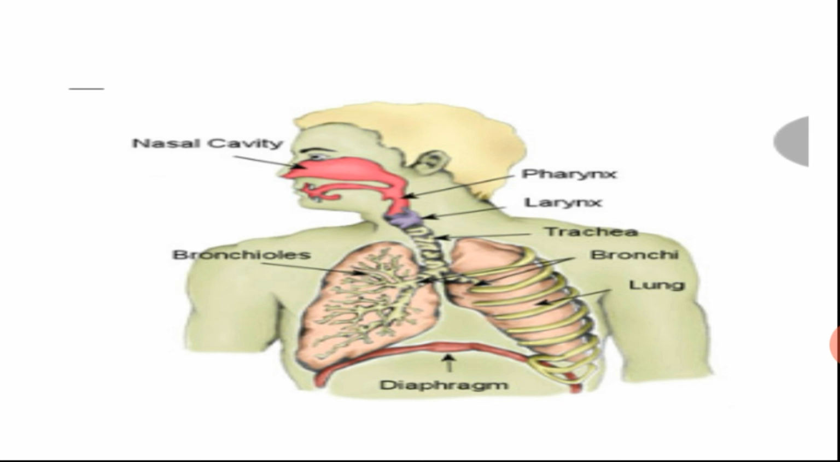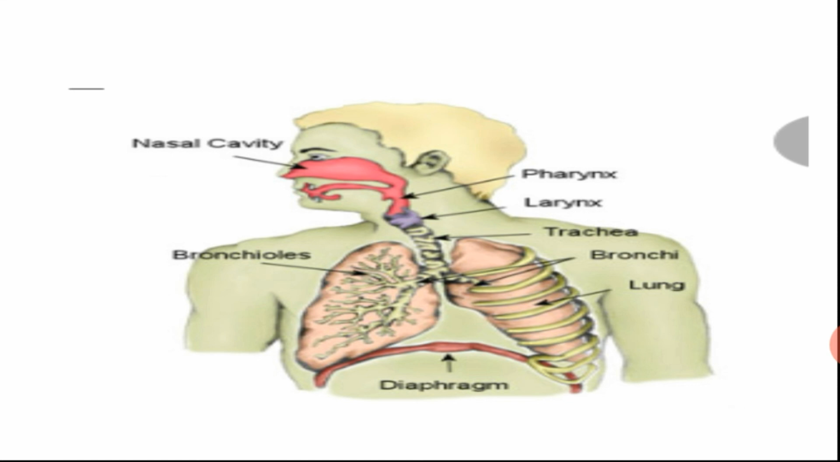The trachea is divided into two branches called bronchi. Look at the diagram carefully, children. Each bronchus divides again and again into finer and smaller branches, and these branches are called bronchioles. The air from the bronchi and bronchioles finally reaches the air sacs or alveoli.